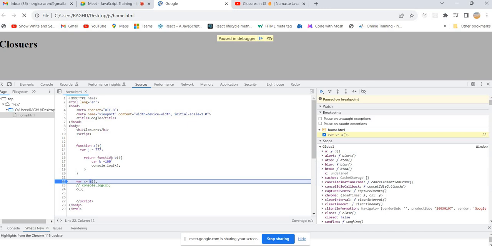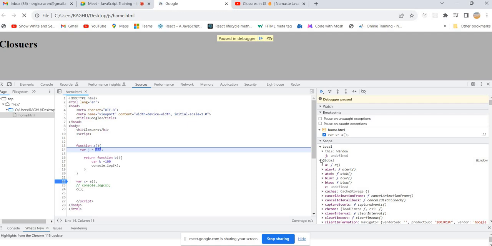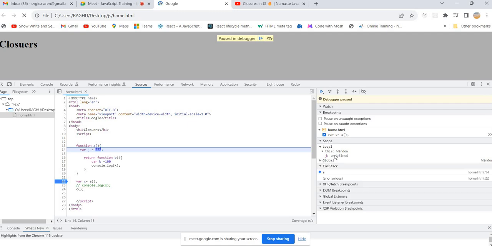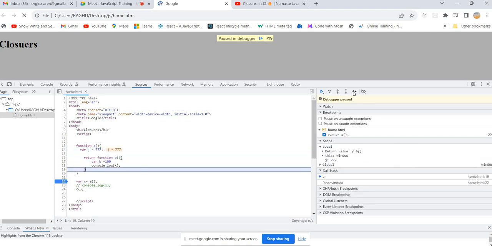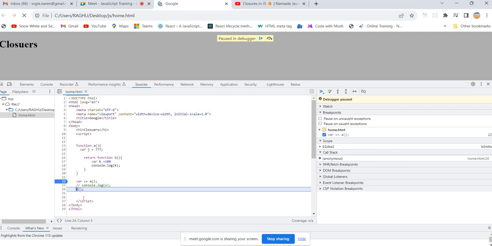So what we understand, whenever it is returning, it is just returning on the fly, right? There is no memory for that. But even though it is returning, it will take care of everything. JavaScript is that beautiful. So let's see again. We are invoking the function A. It just allocated memory for j, and that is undefined. And now we are returning this function B. Now let's check what is there inside C. Just open the global scope.